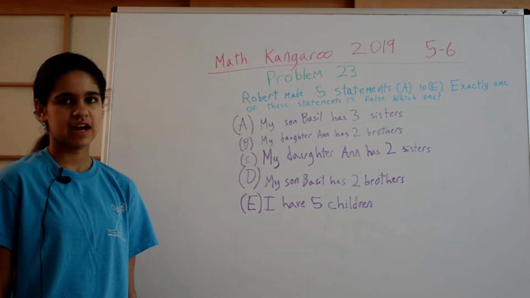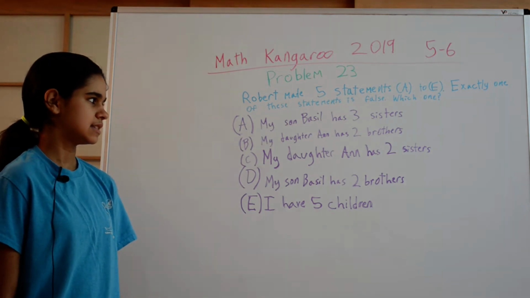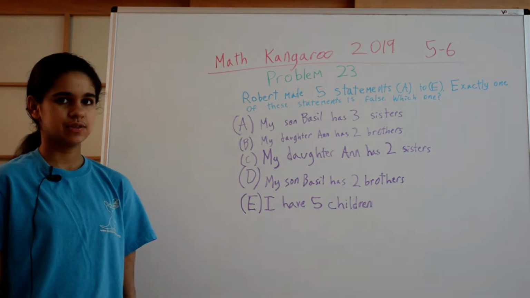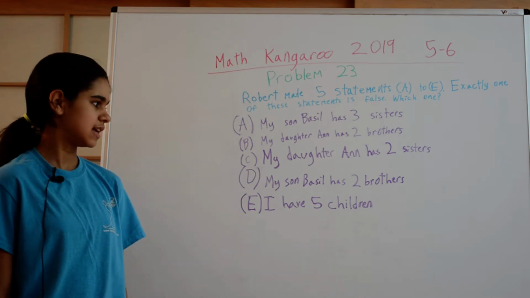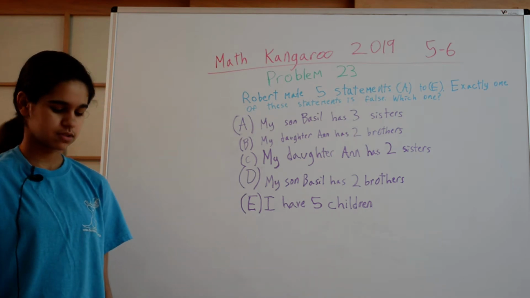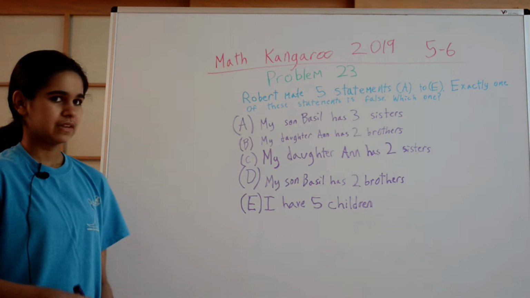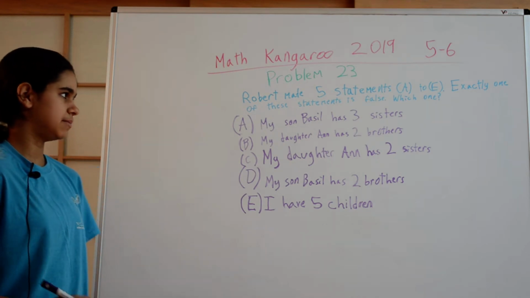And the statements are A, Robert's son Basil has 3 sisters. B, his daughter Anne has 2 brothers. C, his daughter Anne has 2 sisters. D, his son Basil has 2 brothers, and E, Robert has 5 children. So, for A, what does that mean?